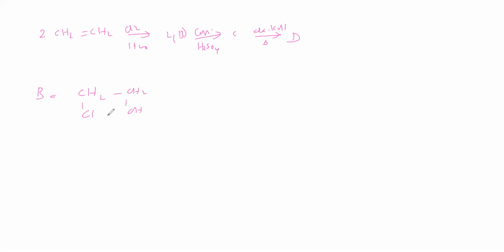Next, concentrated sulfuric acid. What will happen? Concentrated sulfuric acid, what is the possibility? We'll see. ClCH2, here OH, here OH will take CH2, CH2, Cl.